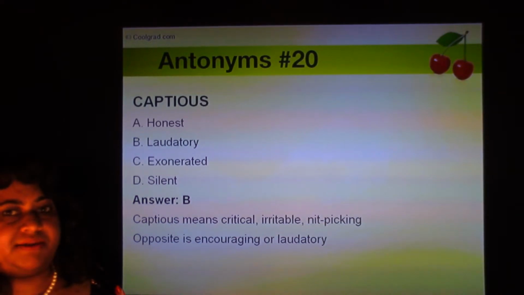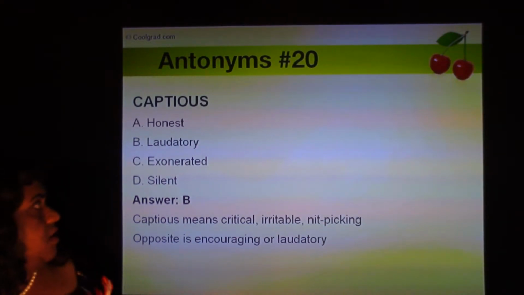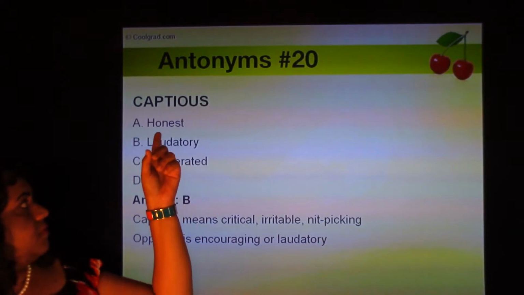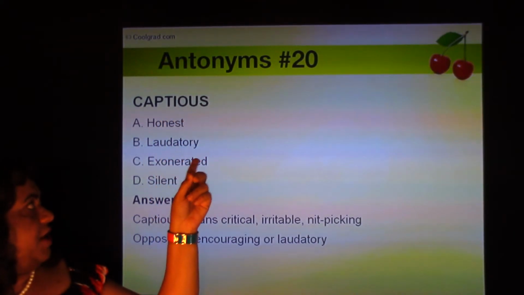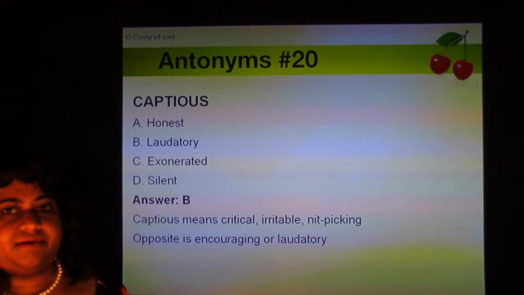Captious has nothing to do with being dishonest. So the opposite of captious is laudatory: irritable versus encouraging. So these are the opposites.